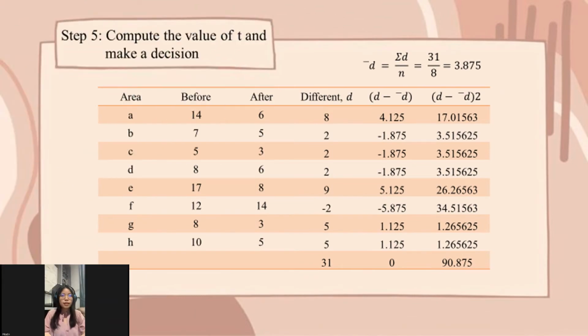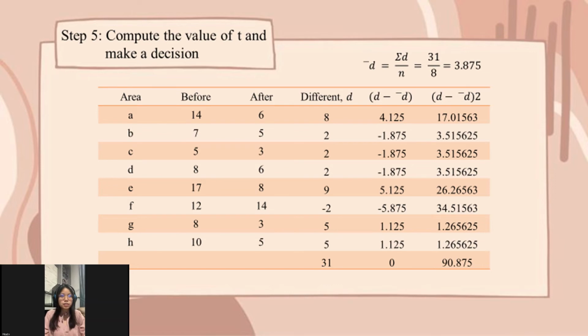I'm Chong Jae-eun and my matric number is 2F658. I'm going to present question 2, step 5, which is to compute the value of t and make a decision. First, we need to find the difference, which is d. The d formula is before minus after. For example, area A before is 14 minus area A after, which is 6, so we get d as 8.